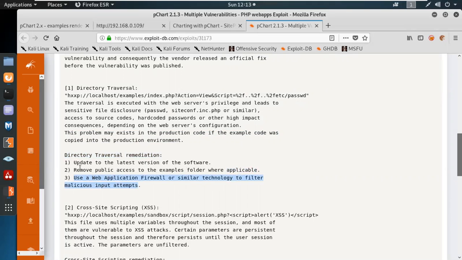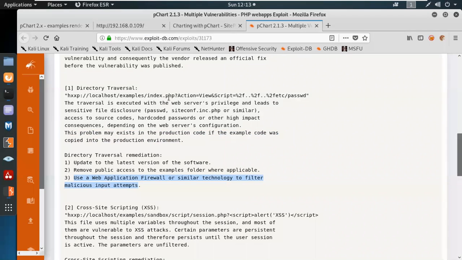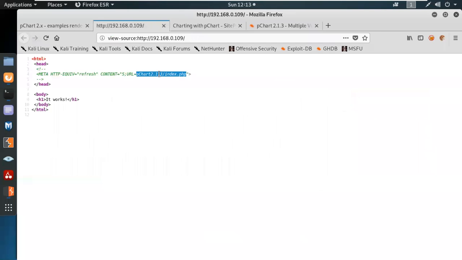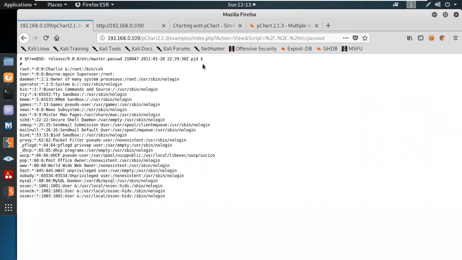This is the important part: the web application firewall. So let's try this one. Can we get access? We have the example folder with index.php. Let's try if we can gain access to etc/passwd. And we are able to gain the credentials of etc/passwd over here, which are given one by one.